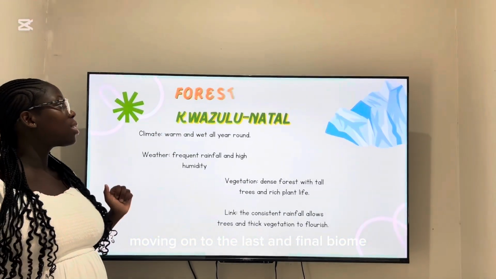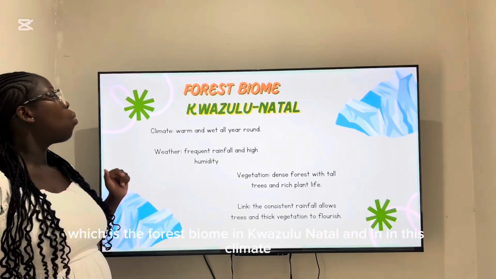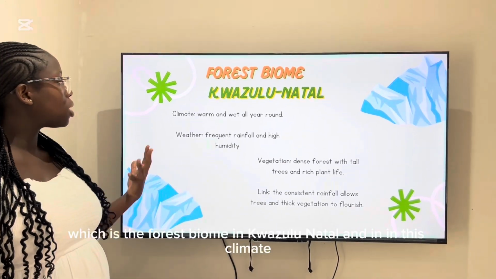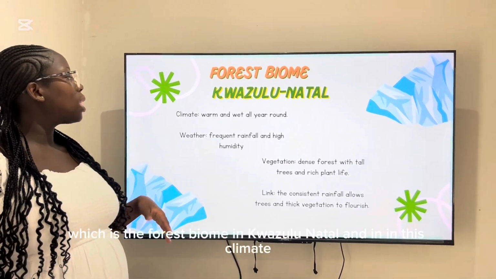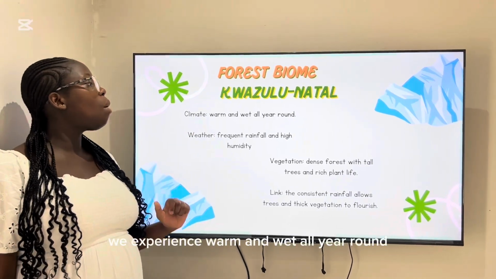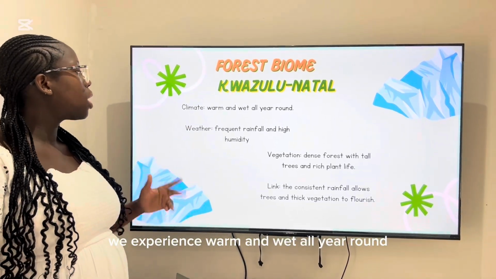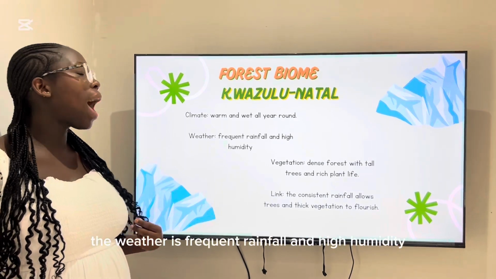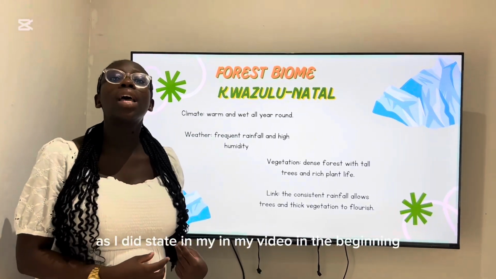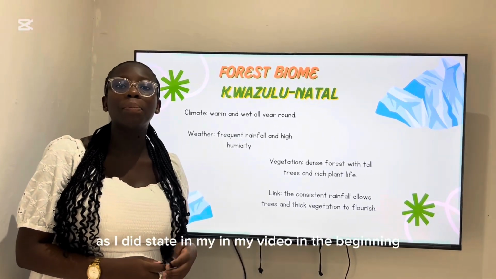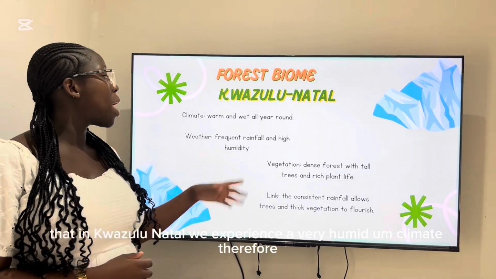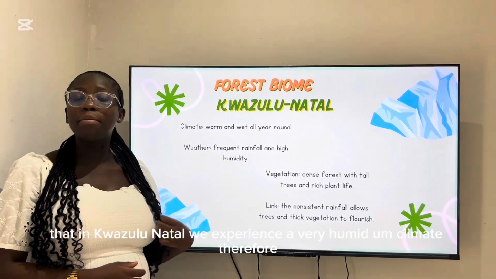Moving on to the last and final biome, which is the forest biome in KwaZulu-Natal. And in this climate, we experience warm and wet all year round. The weather is frequent rainfall and high humidity. As I did state in my video in the beginning, in KwaZulu-Natal, we experience a very humid climate.